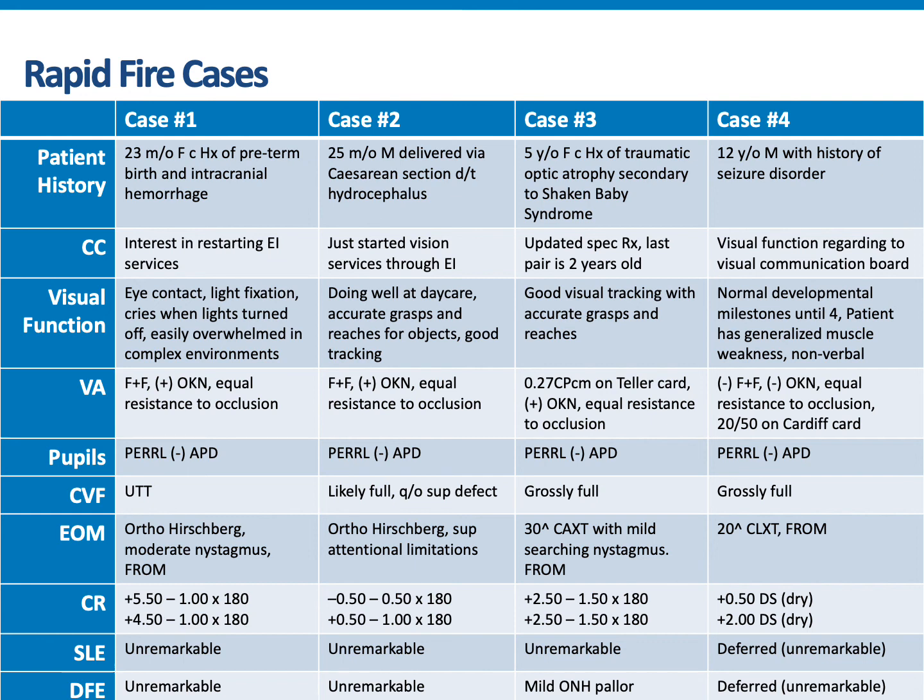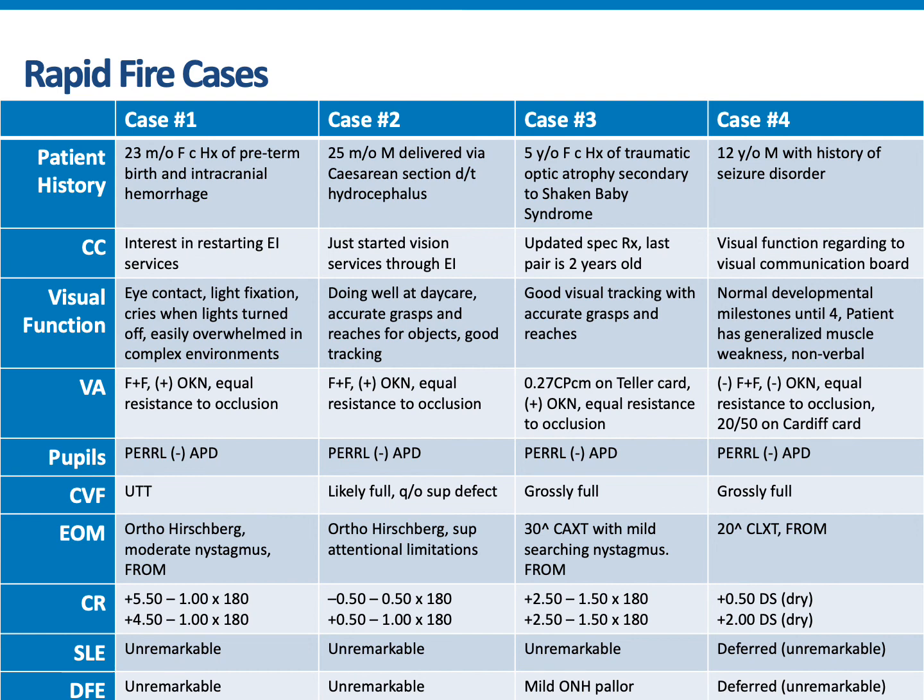Our last case is a 12-year-old male with history of seizure disorder. The patient achieved normal developmental milestones until the age of 4, when he began developing uncontrolled seizures. He's currently controlled with Keppra, Onfi, and baclofen, and his last seizure was over a year ago. The patient has generalized muscle weakness, is wheelchair-bound, and nonverbal. The purpose of today's exam is to evaluate vision as it relates to a potential communication board. The patient is currently receiving occupational, speech, and physical therapy.